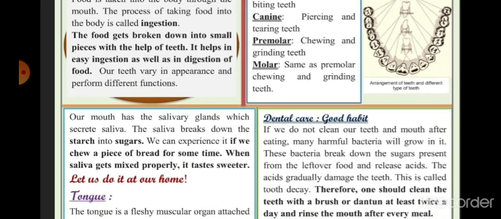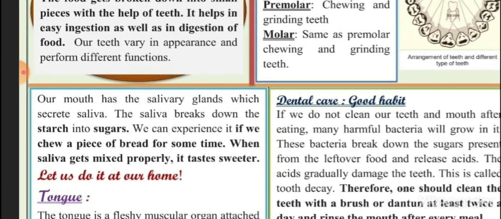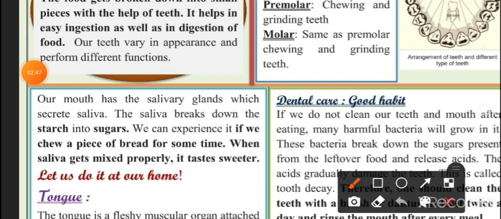Then comes the salivary glands. Our mouth has salivary glands which secrete saliva. Saliva means spit. This saliva breaks down the starch into sugar. We can experience it if we chew a piece of bread for some time. Saliva gets mixed properly and the taste becomes sweeter. Clear? It means saliva acts on starch and converts it into sugar, and sugars are sweet in taste.